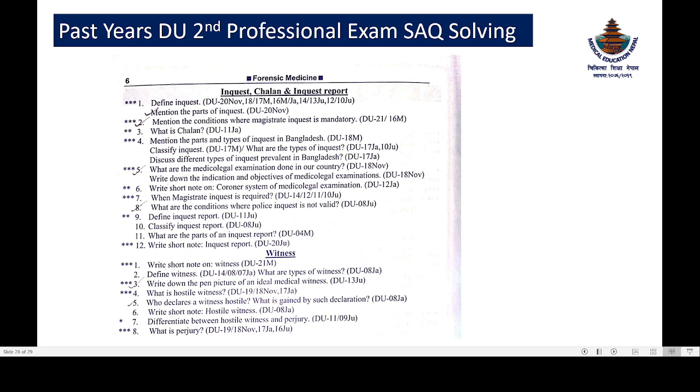Hostile witness: who can declare a witness hostile? Obviously, the court will declare a witness hostile on the suggestion of the prosecution lawyer. Okay, so what is gained by such declaration? Sorry, for this hostile declaration, we will obviously avoid fake evidence in the court. Now, what is the difference between hostile witness and perjury? Okay, it is given in the previous slides. What is perjury? It's also covered.